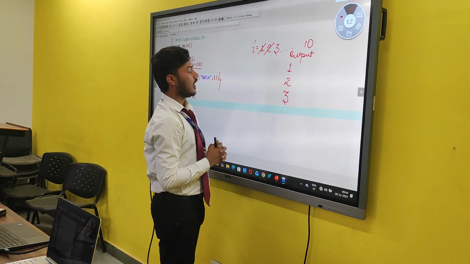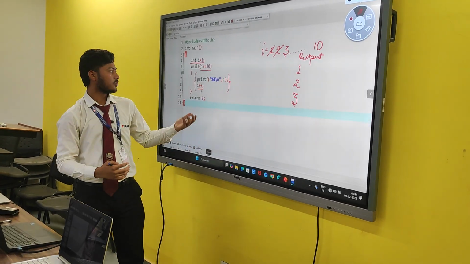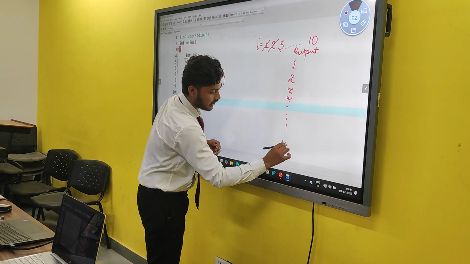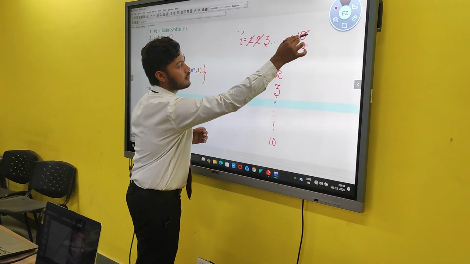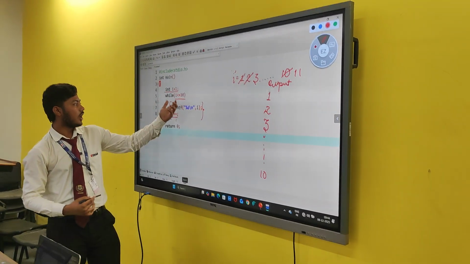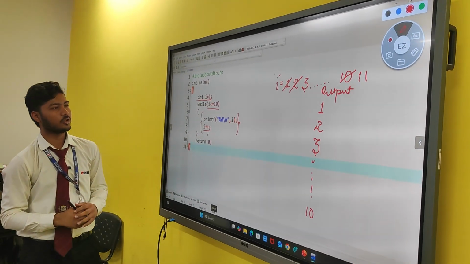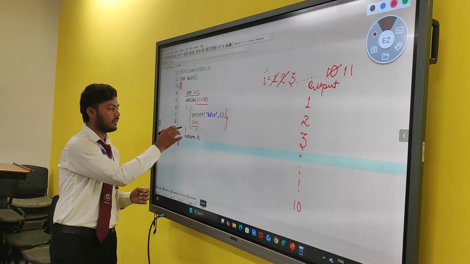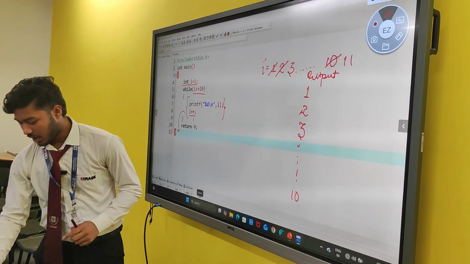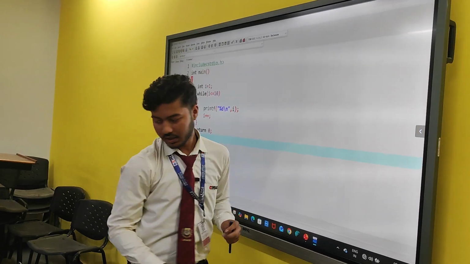And when the value of I will be 10, then it will again be checked, and I is equal to 10, so the condition will be true, and it will be printed as 10. Now the value of I will become 11, as it will be increased by 1. Now if we check the condition that 11 is less than or equal to 10, the condition will become false, and we will come out of the loop, and the program will end here. So now we will run the program and see if my dry run is correct or not.